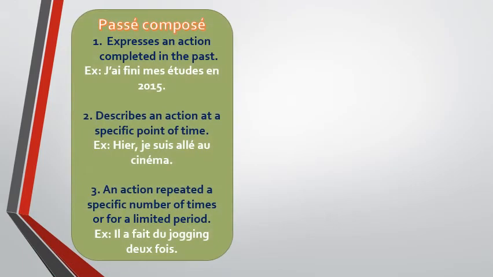So here, let's look at le passé composé once again, what we had discussed. So the first use of passé composé is to express an action which has been completed in the past. For example, j'ai fini mes études en 2015 means I finished my studies in 2015. So here the action is complete in the past, that the studies were finished in the specific year.